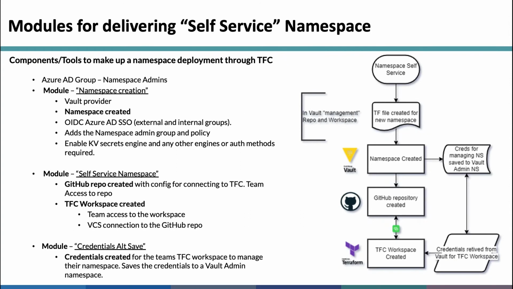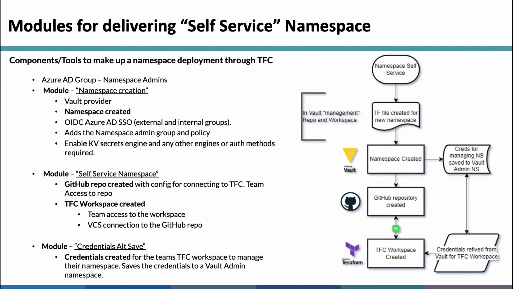It's based up here. So we carve out to essentially end up with 3 different modules that we then use together. We carve out the namespace module, which takes care of adding the OIDC, Azure AD SSO integration with the external groups, and the internal-external group mapping. That module also takes care of the secrets engine piece I mentioned, the policies, and adding the policies to the Vault admin group, and so on and so forth.